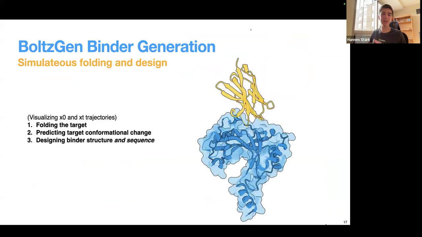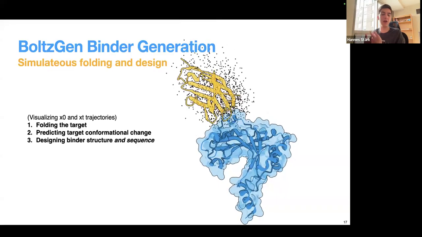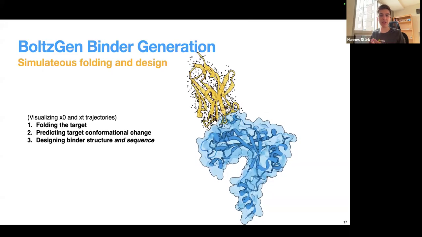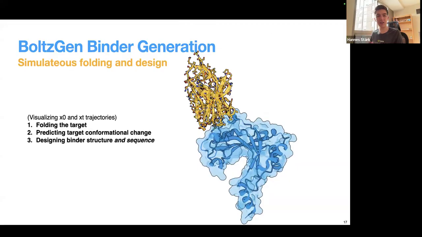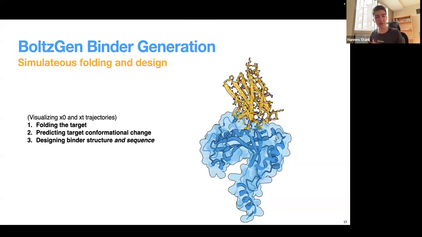What we're looking at first is one generation trajectory, one denoising trajectory, to end up with one binder in yellow here against this blue target. And what the model is doing is simultaneously folding the blue target, then predicting the conformational change of the blue target while binding the binder that is simultaneously being generated. And then we're generating the binder. What does it mean to generate the yellow binder here? Well, we're generating its 3D structure and its sequence. So we have this joint continuous and discrete generation problem going on, joint structure and sequence generation.